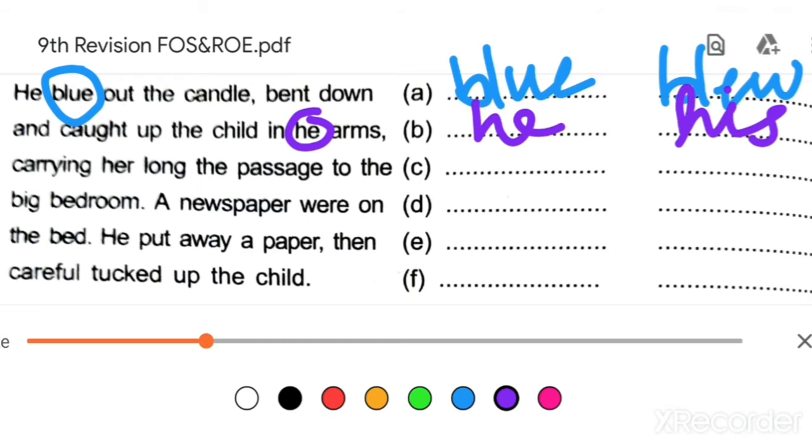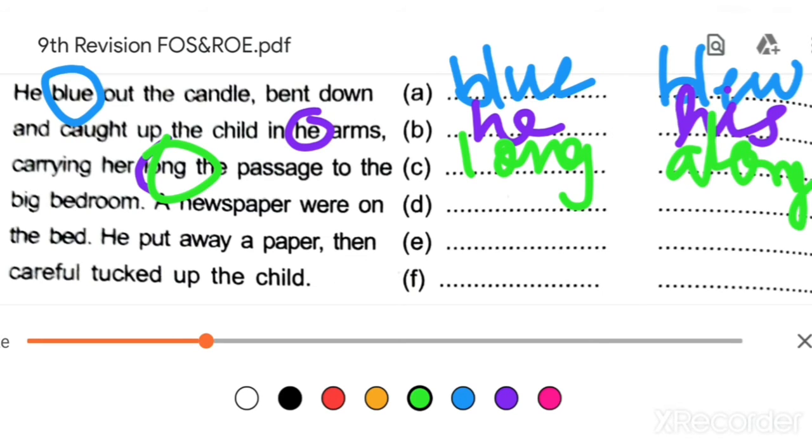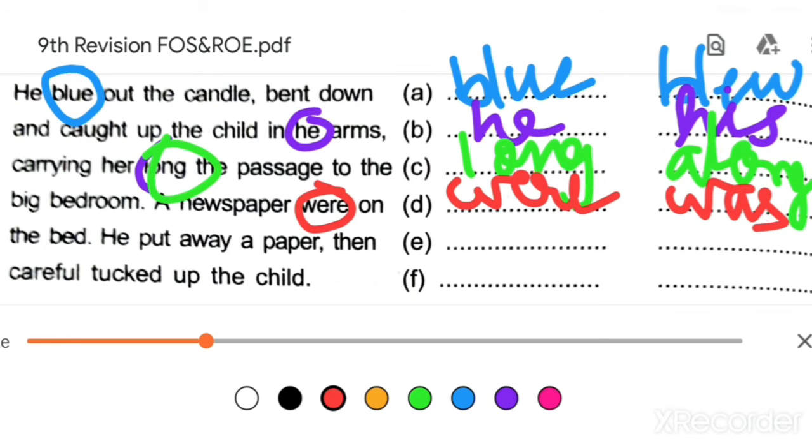Carrying her along the passage to the long. What is the mistake here? "Long". Okay, so write here "long", and what will come? "Along". Long means lengthy, along means through the passage, throughout the passage. To the big bedroom. A newspaper were. Newspaper were. Newspaper is singular, so what will come? "Was". Okay, a newspaper was on the bed.